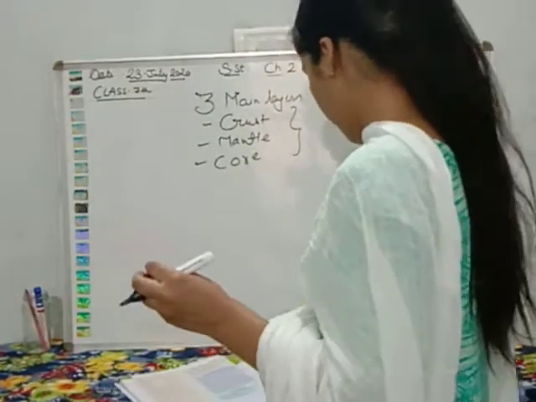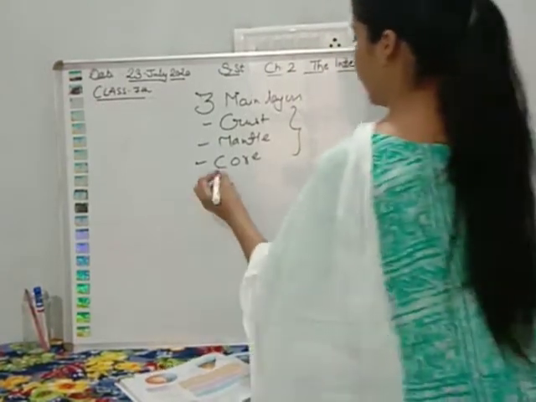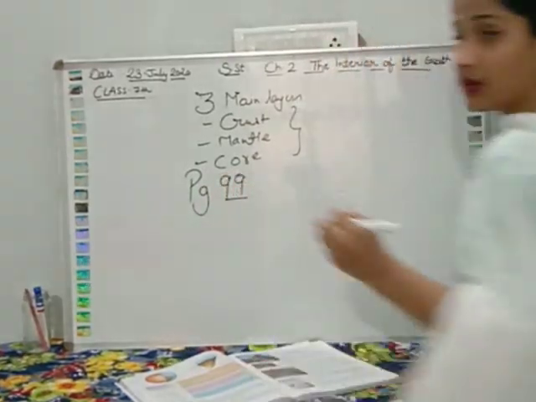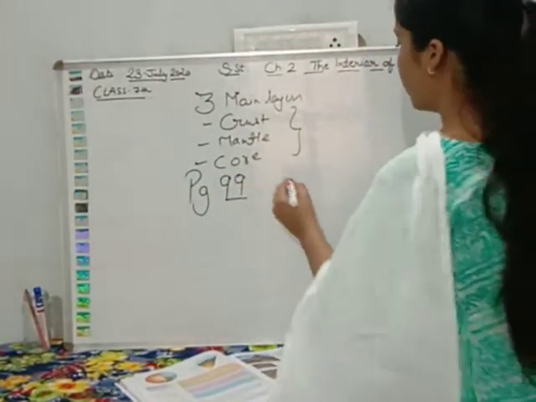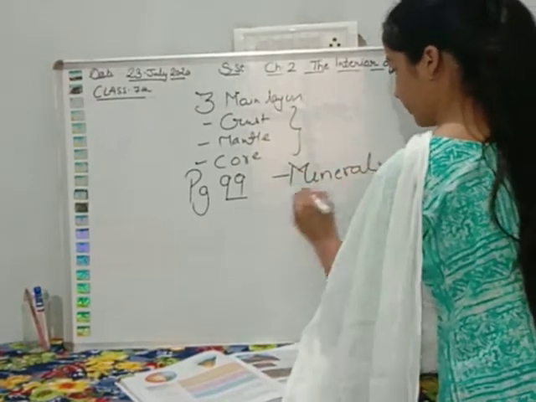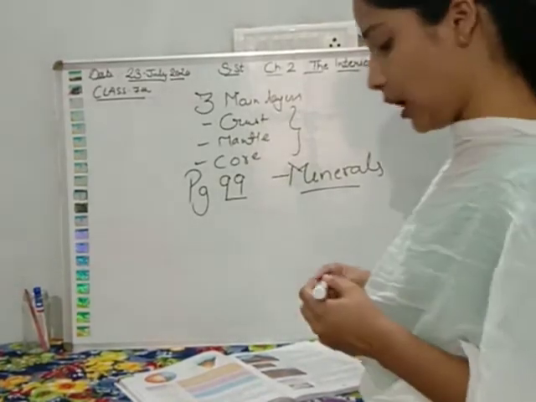So today we will start from page number 99. Open page number 99 of your book, minerals. Today we will read about minerals. So we will start reading the chapter.